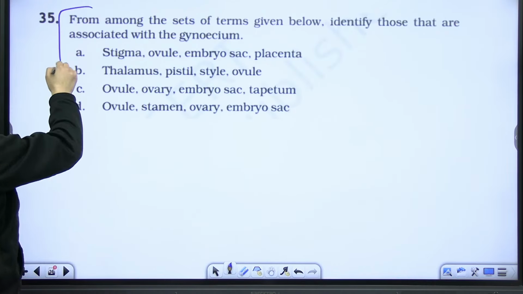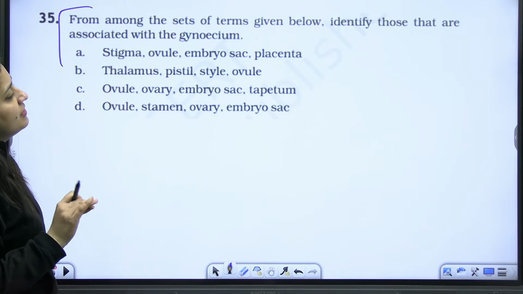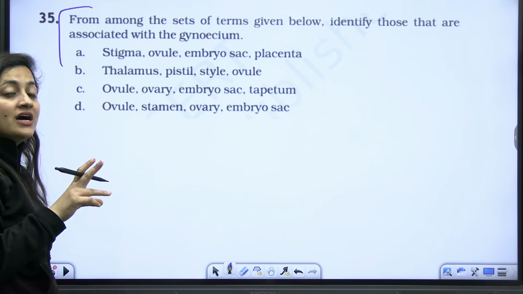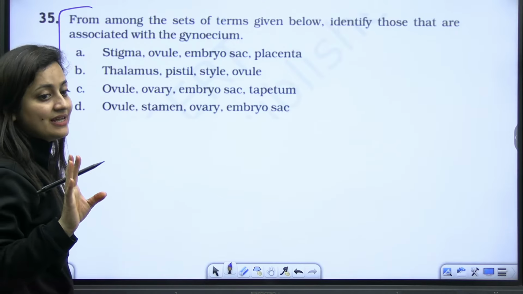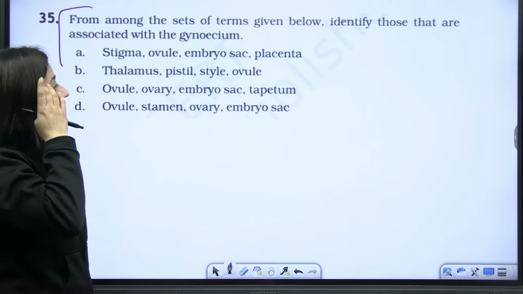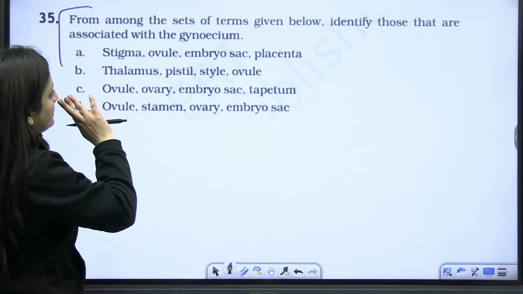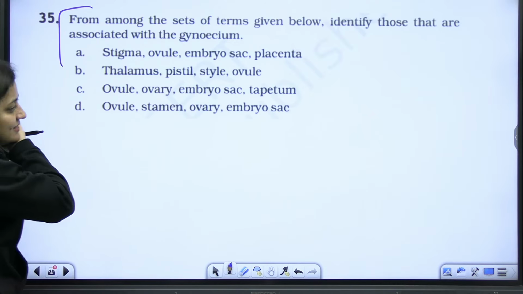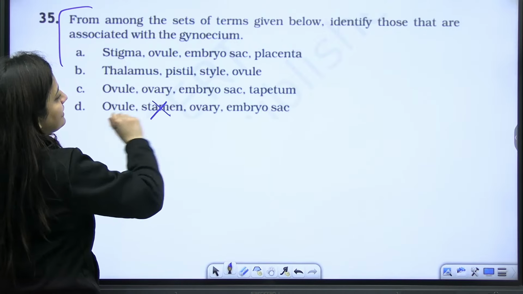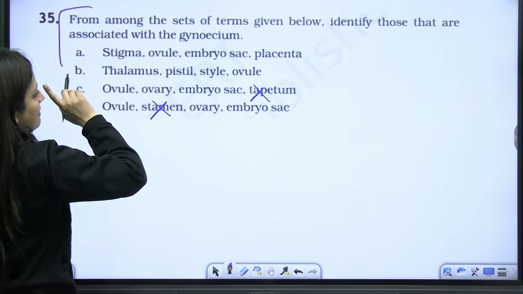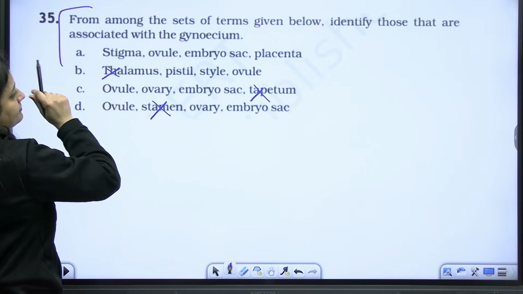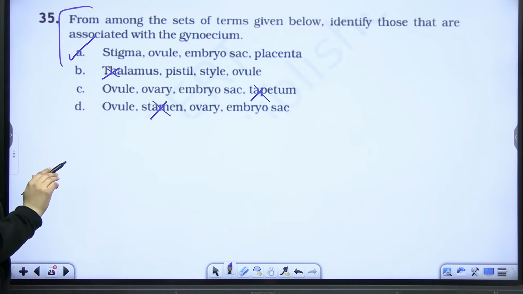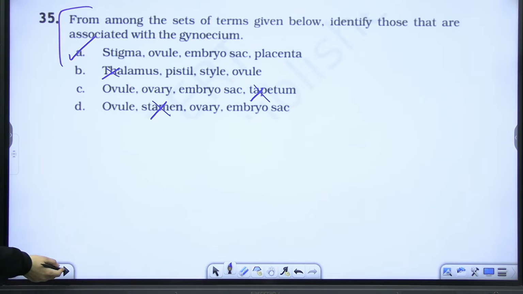Next question. From among the sets of terms given below, identify those which are associated with the gynoecium. In such questions, you guys can even go for the elimination method too, right? So obviously, out of all, this is going to be our correct answer.